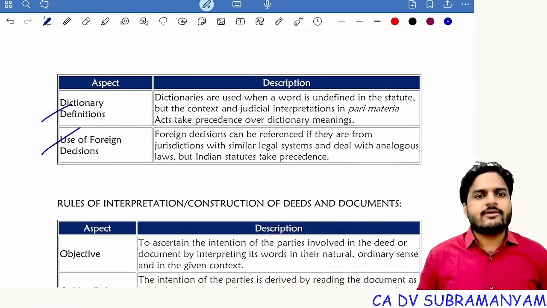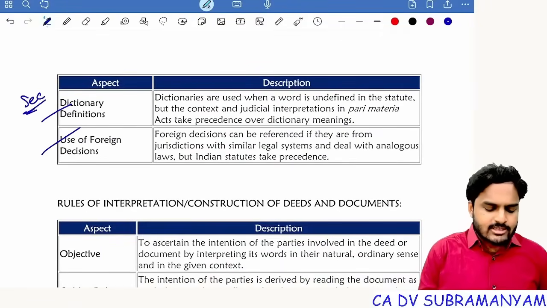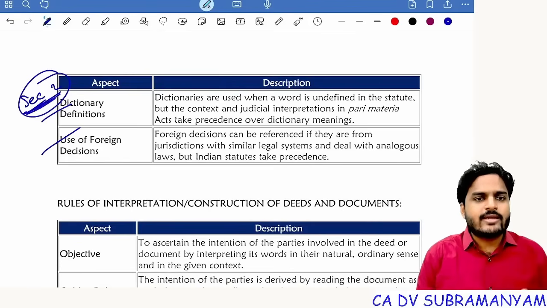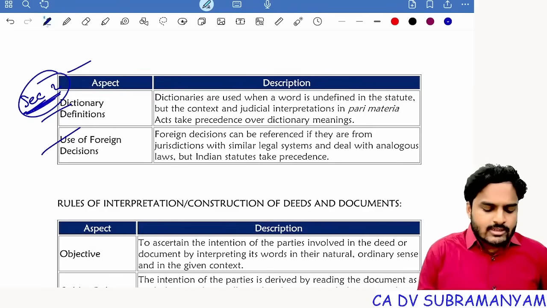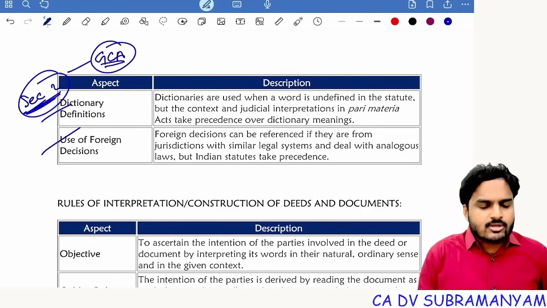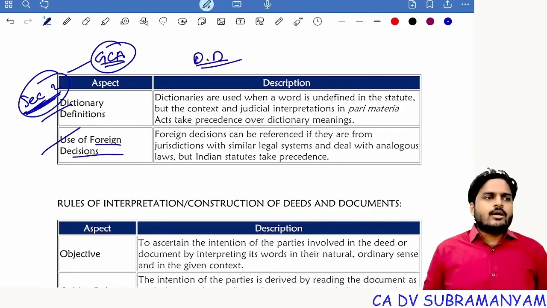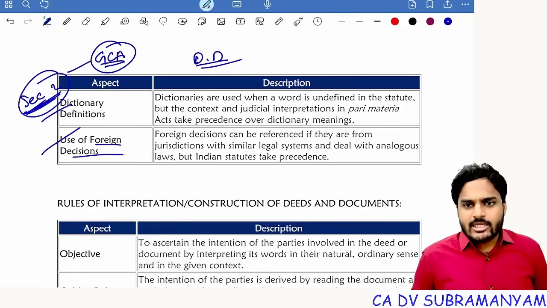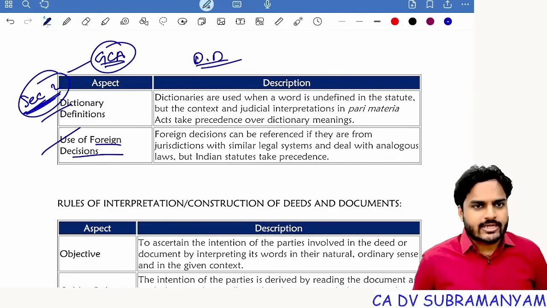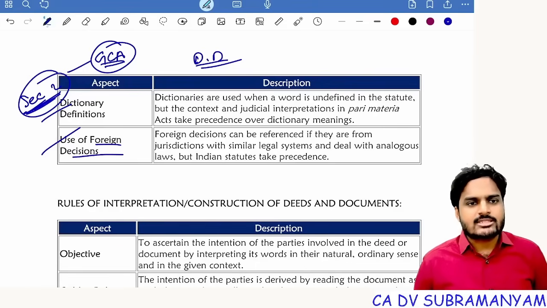Dictionary definitions: if section 2 is not containing any definition. If section 2 is not defining the word which was used in the statute, go with the General Clauses Act. If the General Clauses Act is also not defining the word, then go with dictionary definitions, an external source. Use of foreign decisions, like the Turquand rule in indoor management, Royal British Bank versus Turquand. Next one, Ashbury Railway Carriage Company versus Riche. So all these are foreign decisions. For better understanding of the words used in the statute, you can also take reference of foreign decisions.